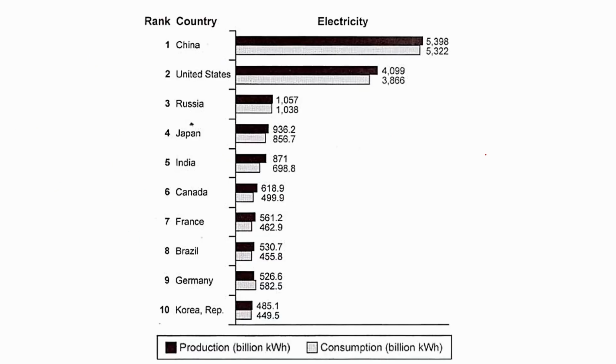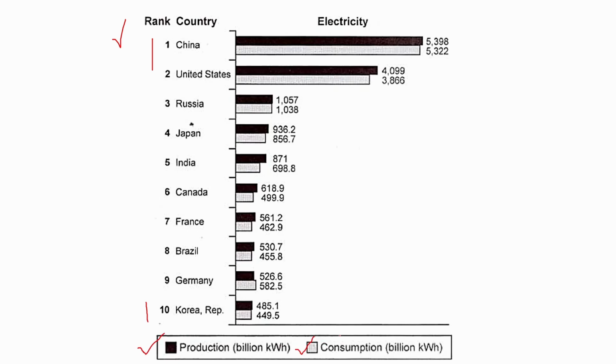All right, let's look at the data together. We have the countries 1 to 10 on the left, from China and the United States at the top to the least, Korea, number 10. And we can see production in black, billion kilowatt hours, and also consumption in gray, again, billion kilowatt hours.